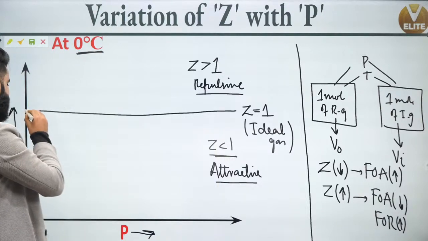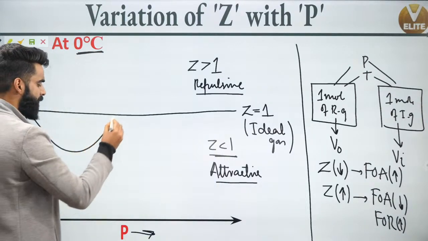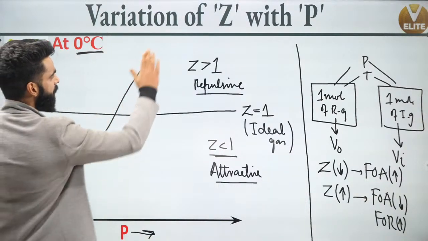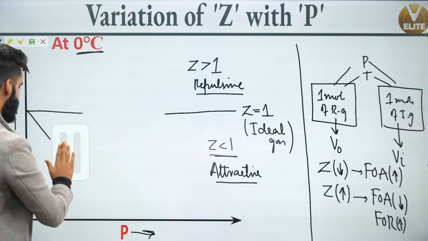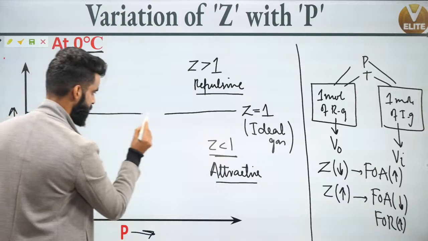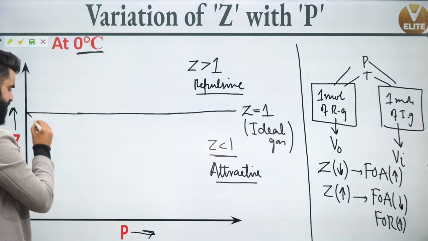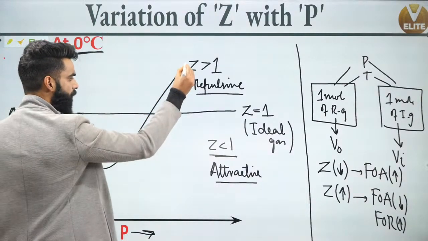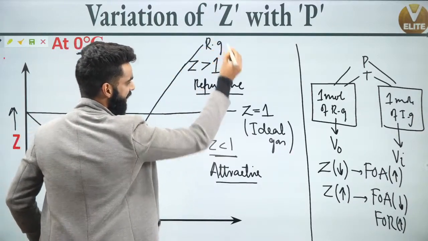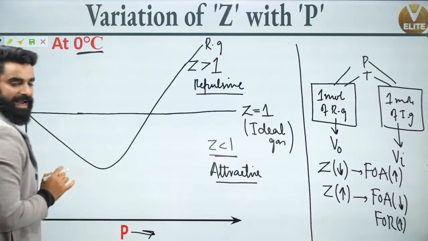For most of the real gases, the curve looks like this. This curve is valid for real gas, and this straight line is valid for ideal gas.